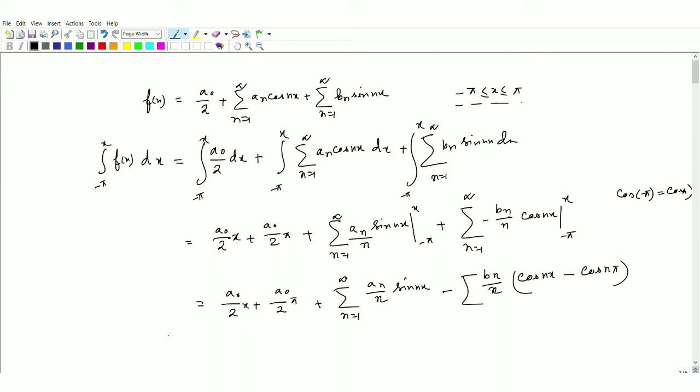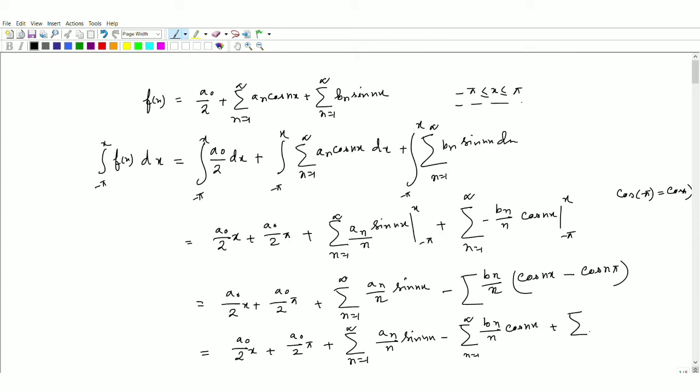After that we can arrange this thing: a0/2 x plus a0/2 pi plus an divided by n sin nx, minus bn divided by n cos nx.